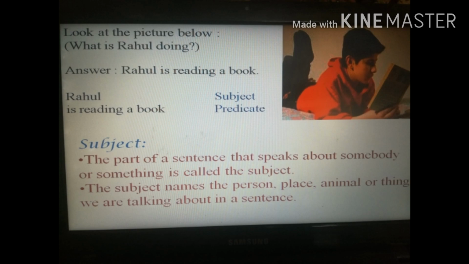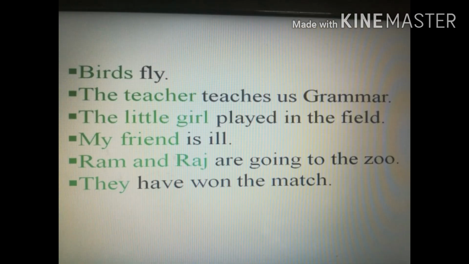The part of the sentence that speaks about somebody or something is called subject. The subject names the person, place, animal, or thing we are talking about in the sentence. So let's begin with some examples. Our first example is: Birds fly. So here who is flying? Birds. So birds is our subject.